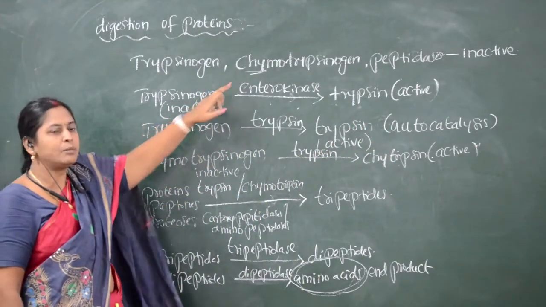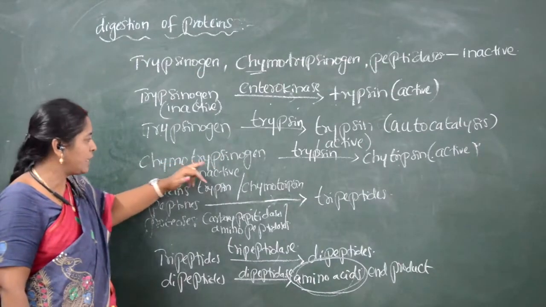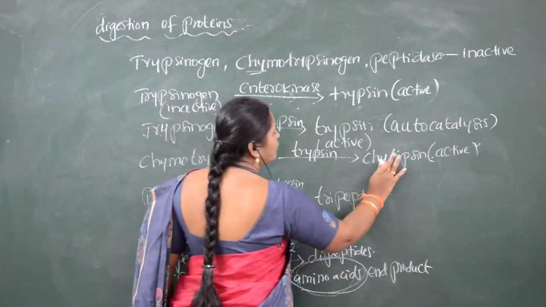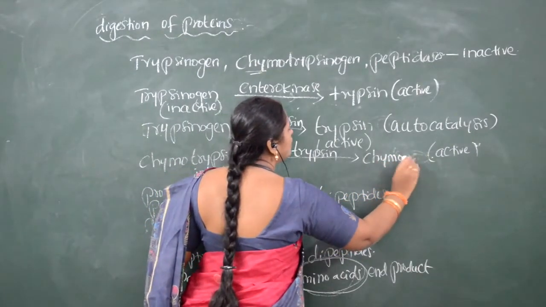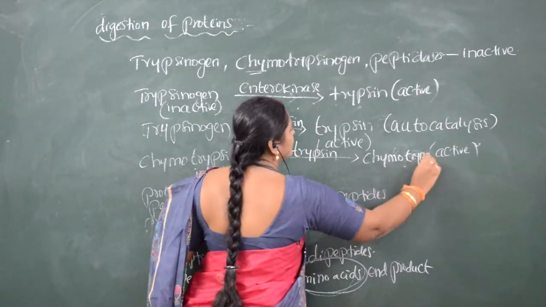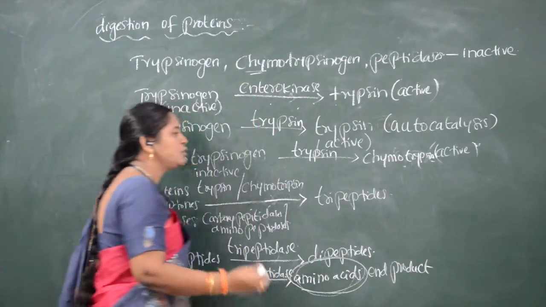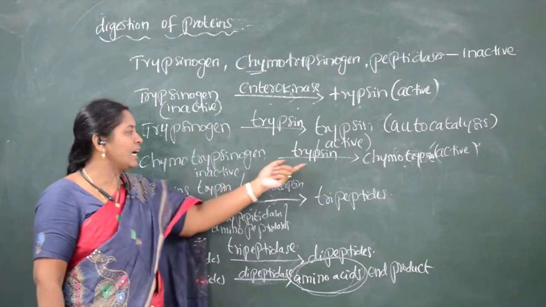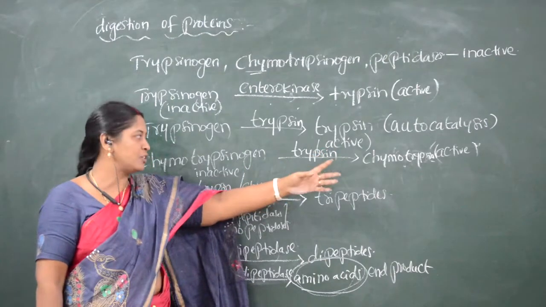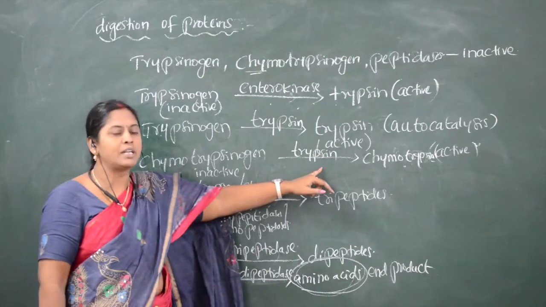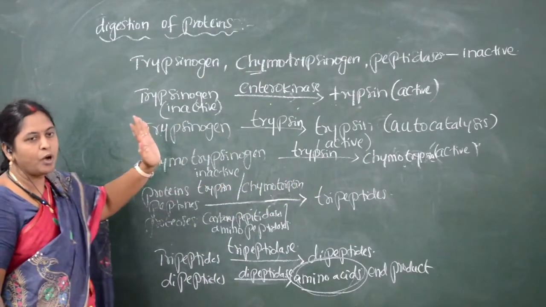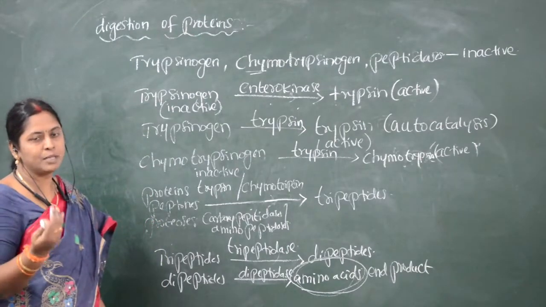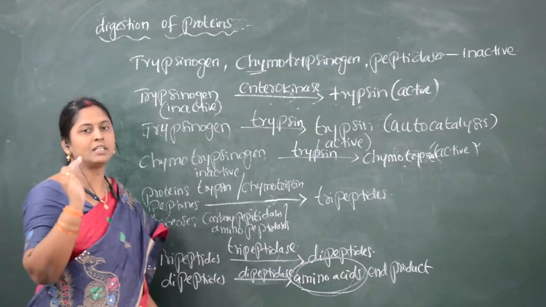Another inactive enzyme is chymotrypsinogen. Chymotrypsinogen is an inactive form, which is converted to chymotrypsin, the active form, by the enzyme called trypsin. Now, the inactive forms of enzymes are converted to active forms. These active forms of enzymes only digest the proteins present in the food particles.